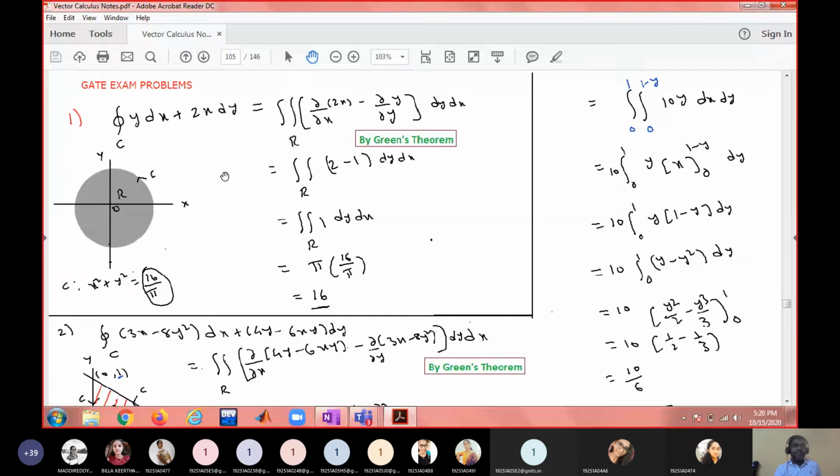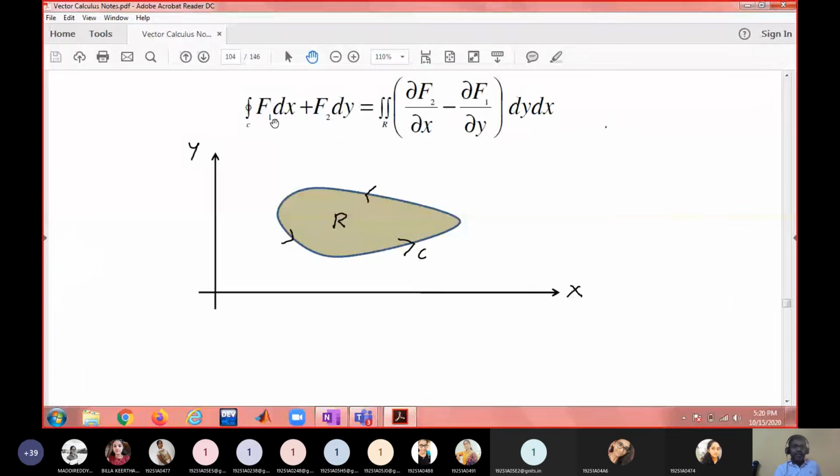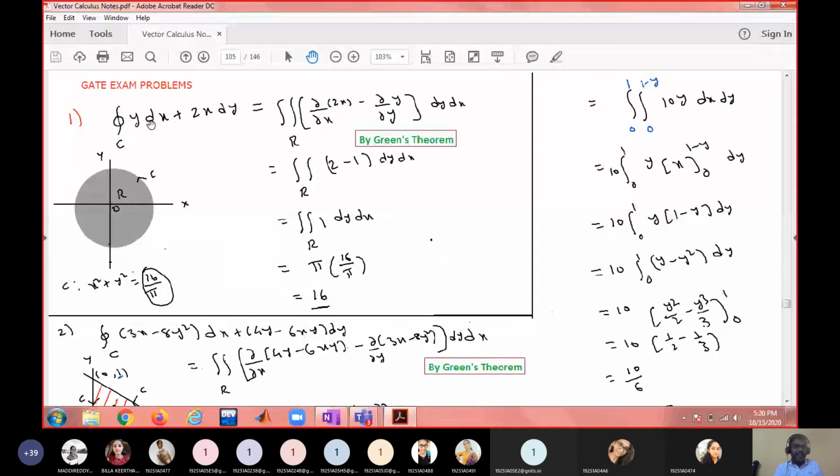Always remember, f1 is the dx coefficient, f2 is the dy coefficient. Don't say that the first one is f1 and the second one is f2. No, sometimes it may be written in reverse order. Always consider the dy coefficient as f2 and the dx coefficient as f1. So here the dx coefficient is f1, the dy coefficient is f2. So dou f2 by dou x is 2, minus dou f1 by dou y is 1. 2 minus 1 is 1.